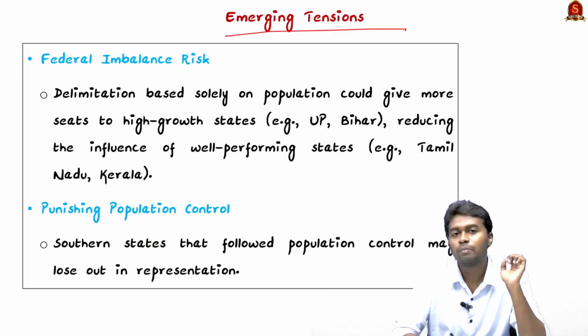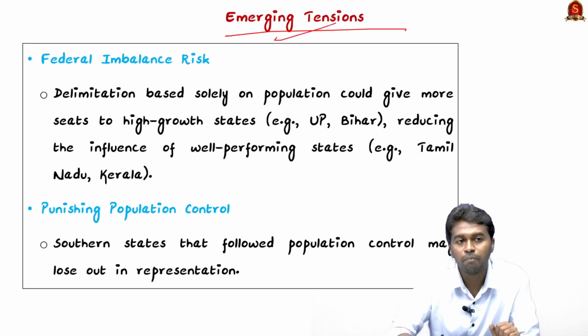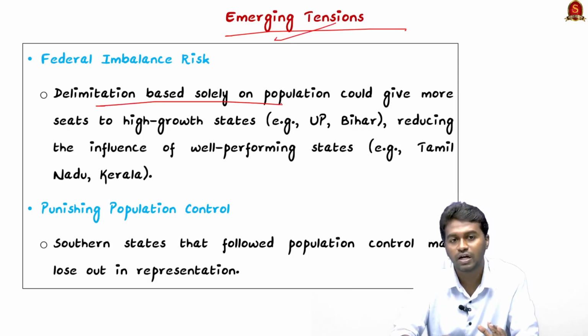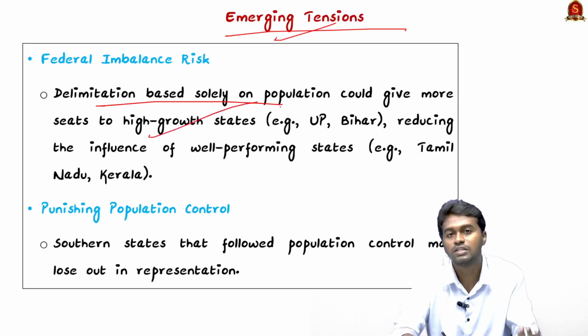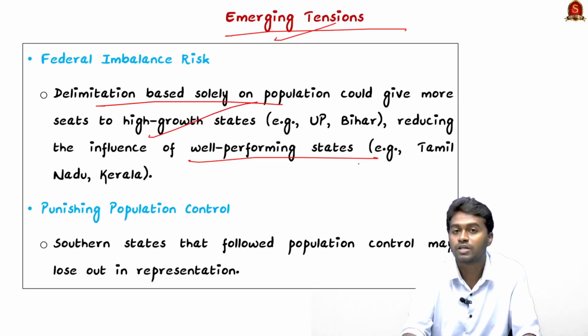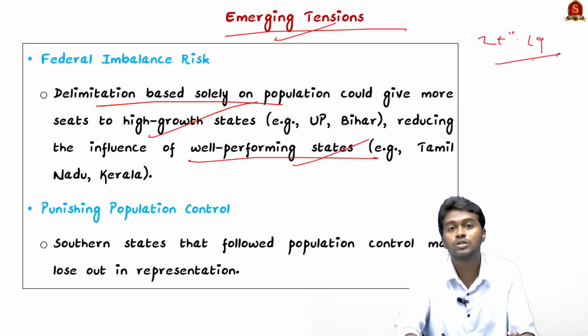And what are the emerging tensions, or why are the southern states more concerned, or why is this delimitation exercise of 2026 a concern? First is federal imbalance. Like I mentioned, delimitation based only on population gives higher representation to the Hindi speaking states or the northern states, while it will undermine the efforts taken by the southern states under the national population policy of 1976 and 2000. Therefore the representation for the southern states may fall. As per the estimation, the representation may fall from 24% to 19% according to the Economic Times.